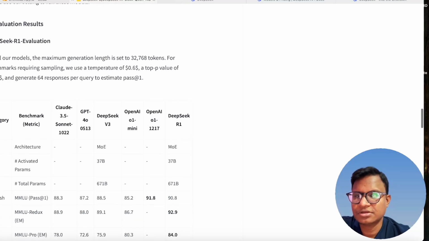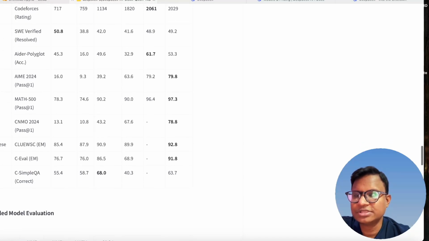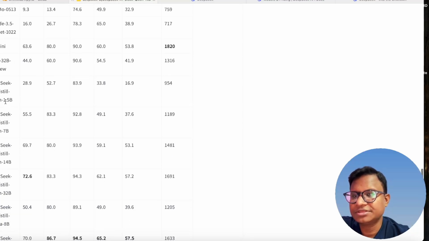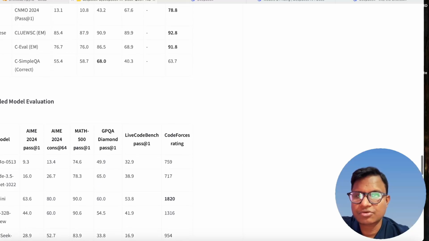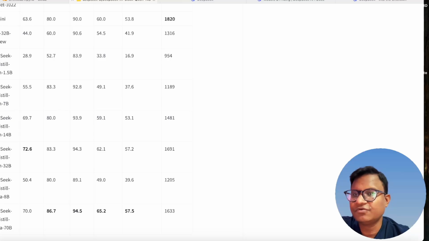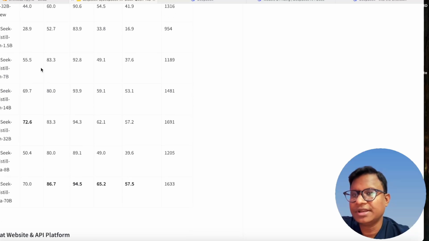So see, the distilled smaller models, with Qwen, 1.5B, a 1.5 billion parameter model, is also there. This is the Codeforces rating for that. For 1.5B it is 954. If you go a little bit higher, the 7 billion model is 1189. For 14 billion it's 1481. And for 32 billion, R1 Distill Qwen 32B, it is 1691.